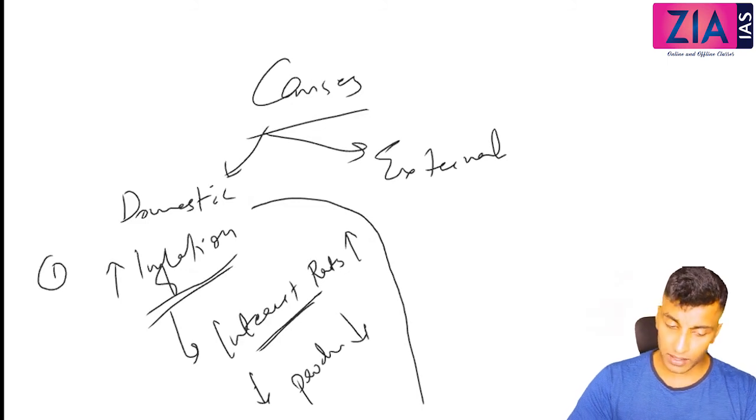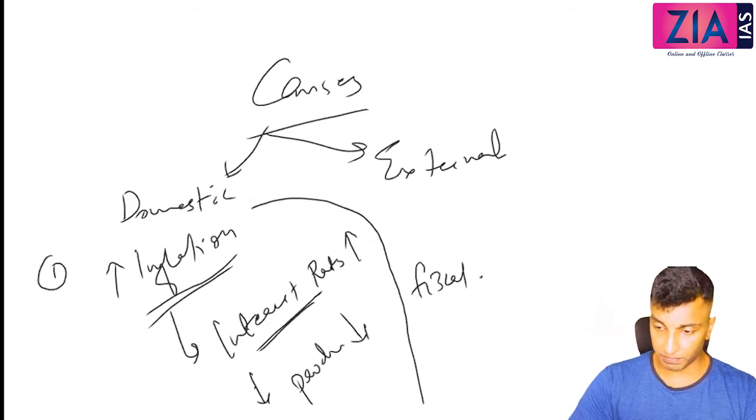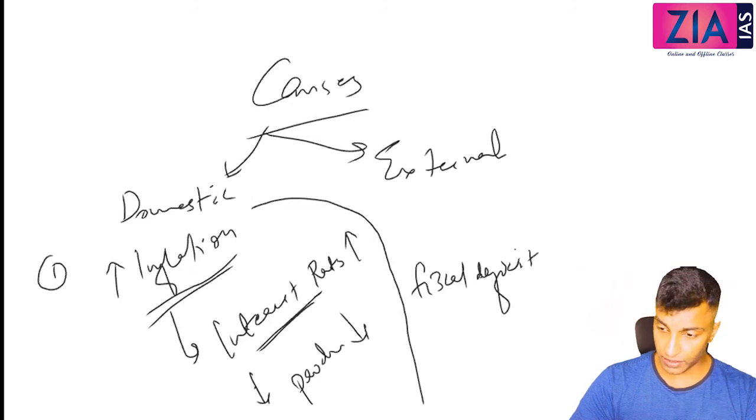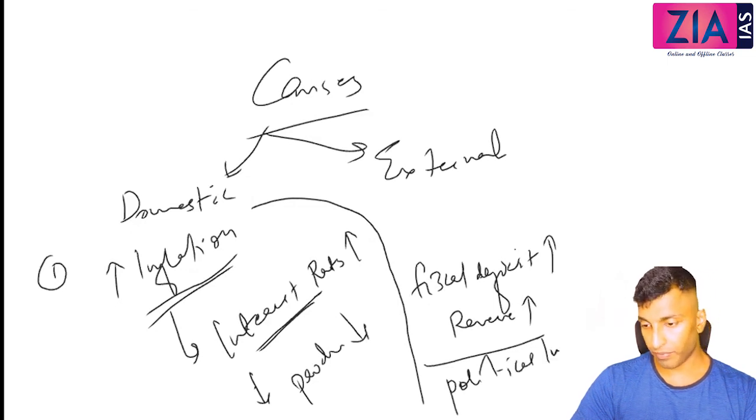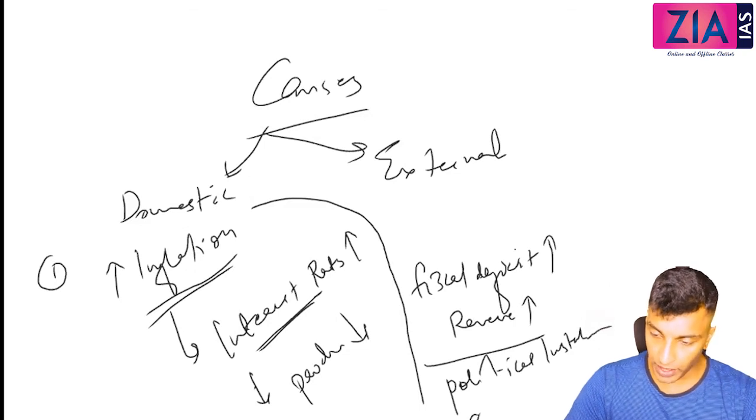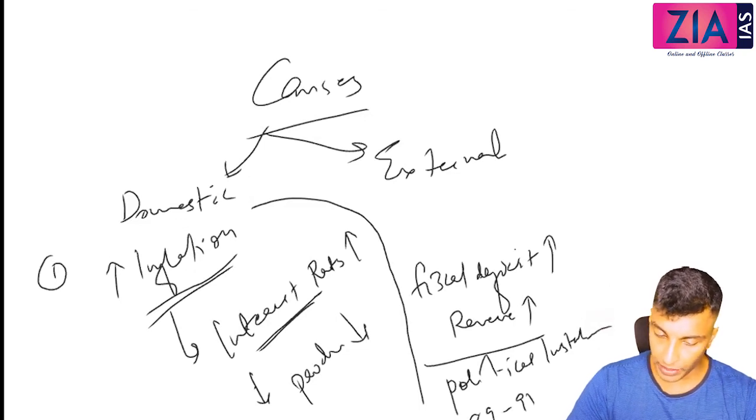Then apart from that, fiscal deficit. Fiscal deficit actually increased. Fiscal deficit as well as revenue deficit increased. Then other reason, mainly political instability. So if you see this period, 89 to 91, in these 2 years you will see 3 government changes.